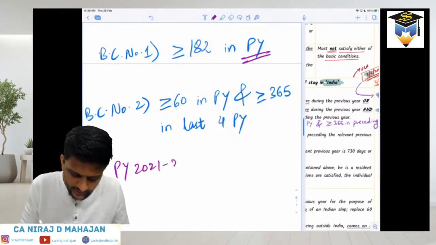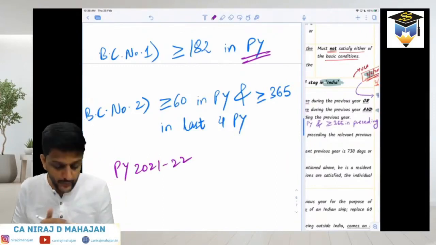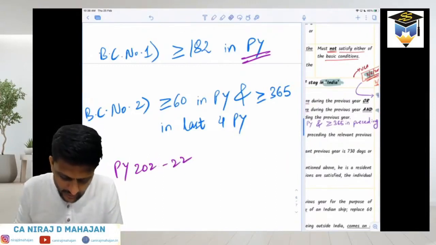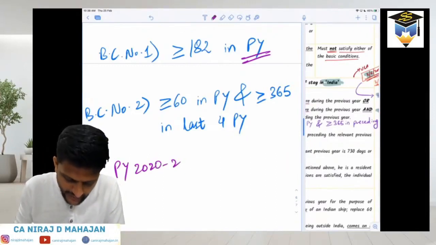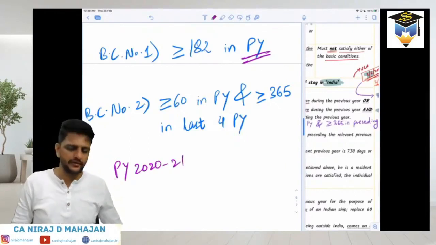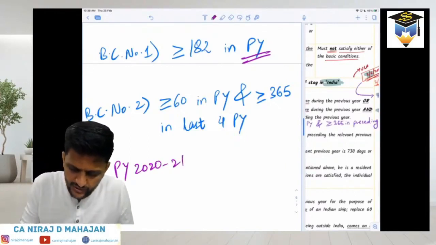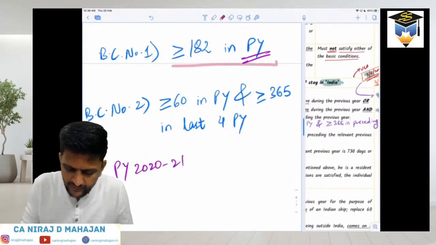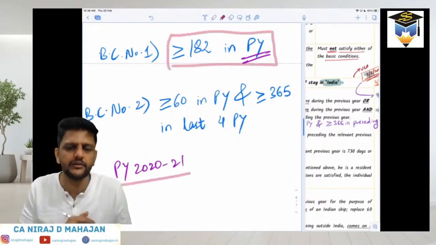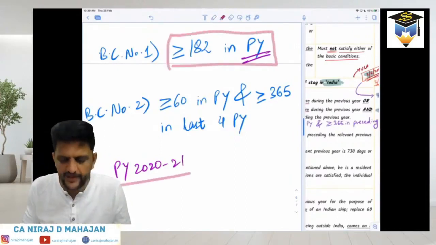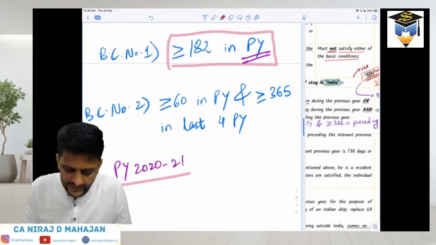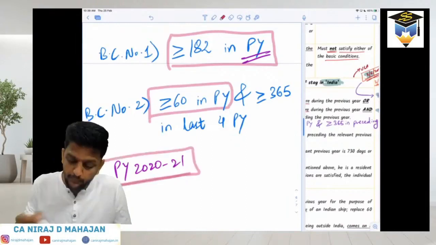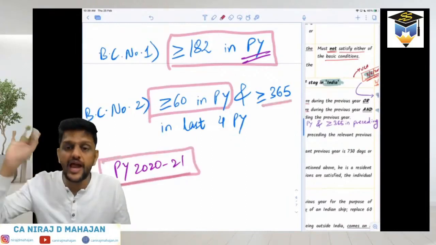PY 2021. All of you agree till here? PY 2021, bachcho, correct. 1920 we did and now 2021. Right? So pay attention. When I say at least 182 days in PY, that means 182 days in PY 2021. Correct? If that is not satisfied, then what do you say? At least 60 days in PY. Which PY again, bachcho? 2021. But at least 365 days in the last 4 PYs.